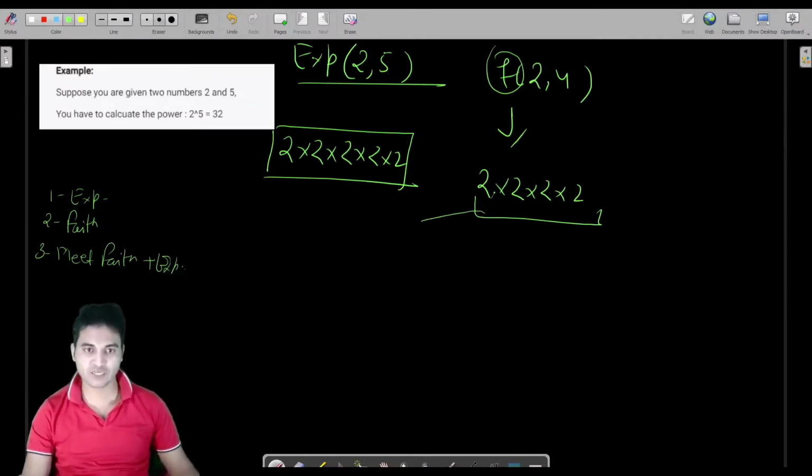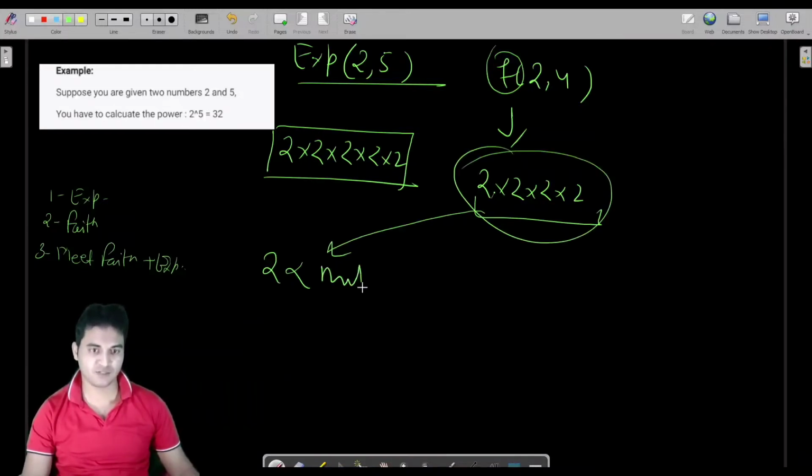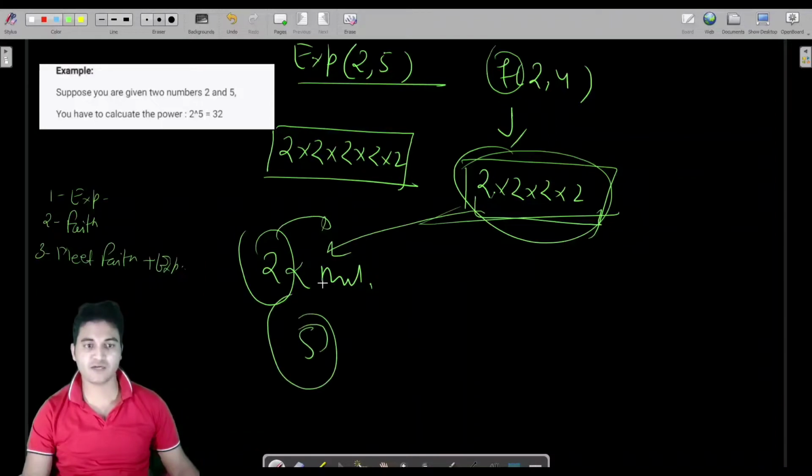Then 4 times multiplication can be turned into 5 times multiplication using 2 into this multiplication. That means here we are multiplying 2 four times, and again here we are manually multiplying 2 once more. That means we are multiplying 2 five times, and that would give you your answer.